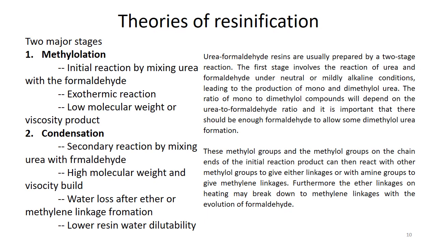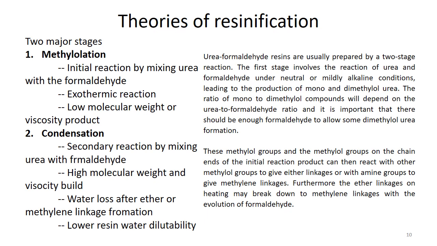It is important that there is enough formaldehyde to allow some dimethylol urea formation. This is the initial reaction, it is exothermic, and it gives a low molecular weight, low viscosity product.